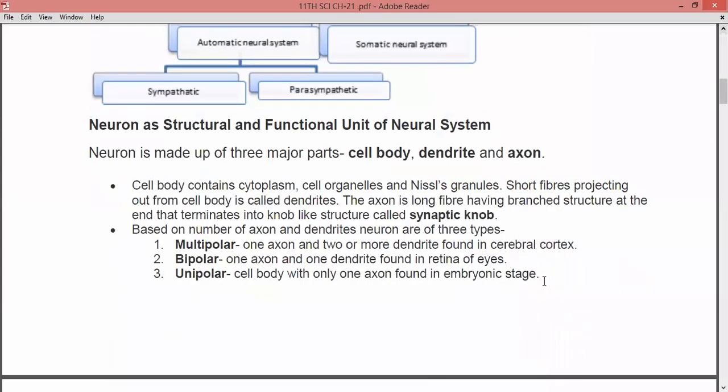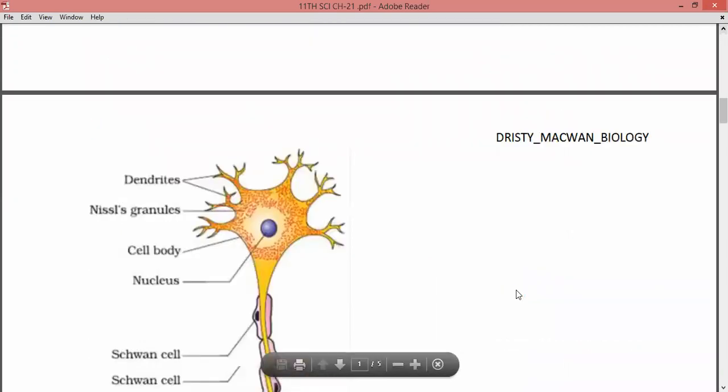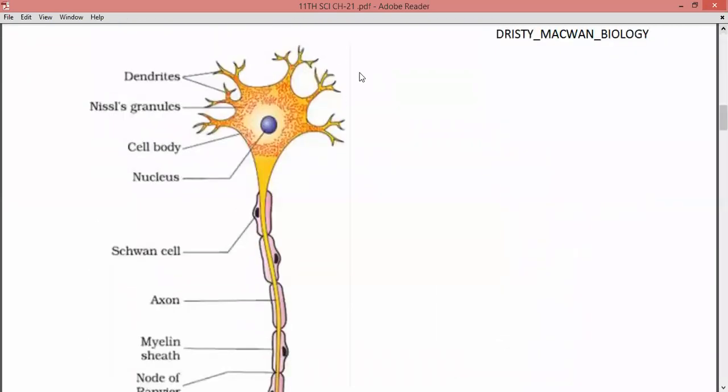Now we are going to see the neuron as the structural and functional unit of the neural system, right? So neuron is made up of three major parts, that is cell body, dendrite, and the axon. You can see this figure. This is the cell body, the blue colored portion, right? The outer portion, the whole where I'm showing the cursor, is the cell body.